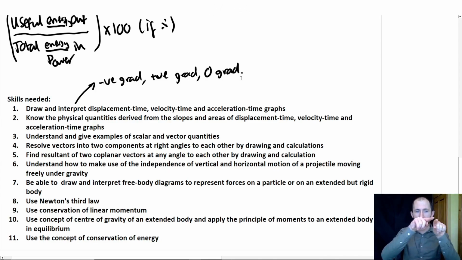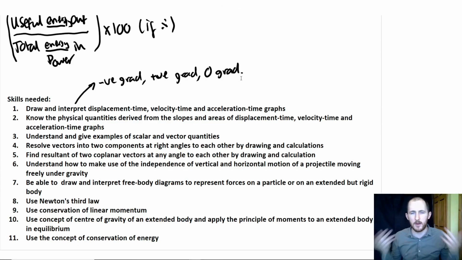What happens if the displacement-time graph is an exponential curve or a negative exponential curve? What does that mean? How can I interpret that? Same with velocity and acceleration. What do those things mean? Changing gradients, okay? What happens when it goes to zero, etc.